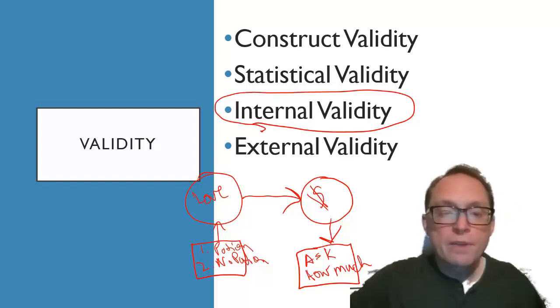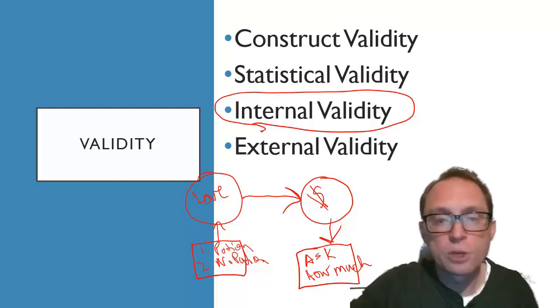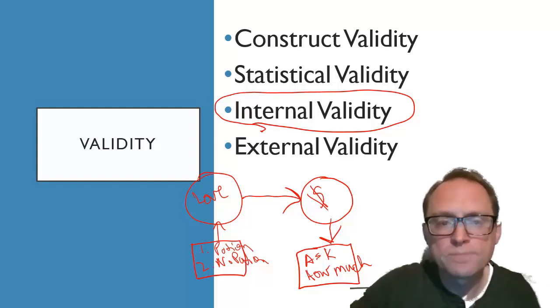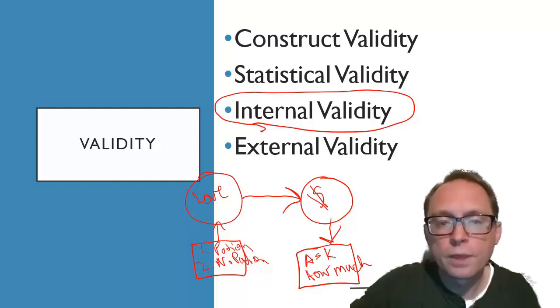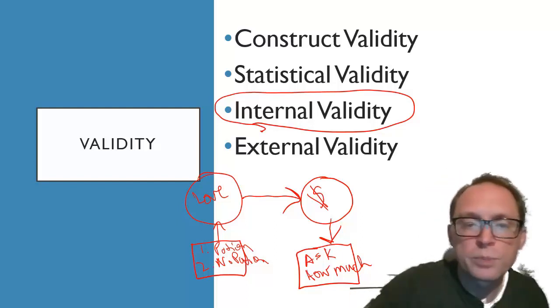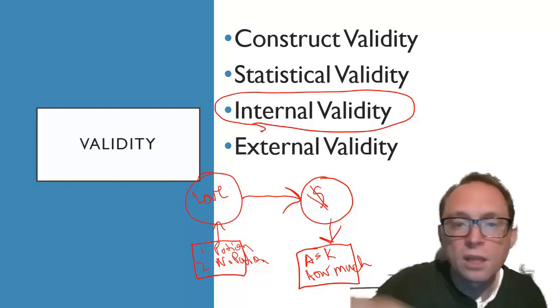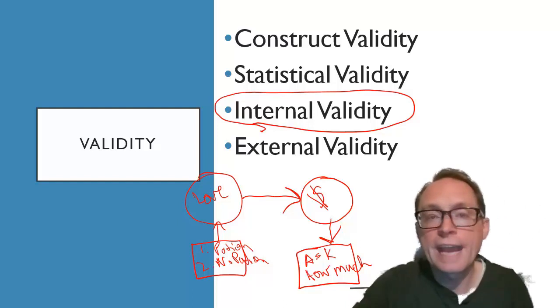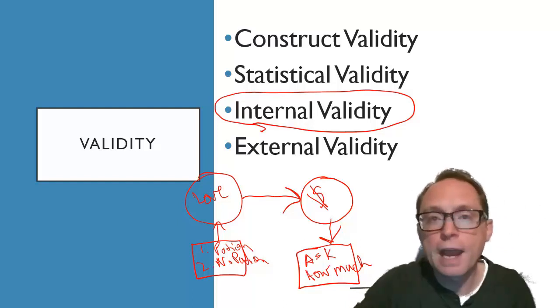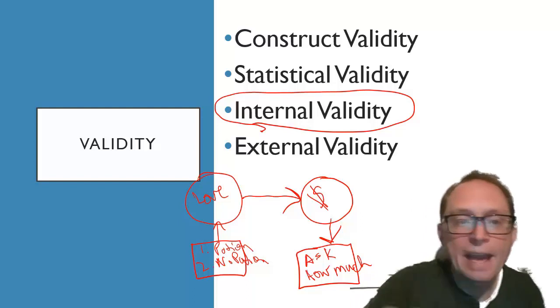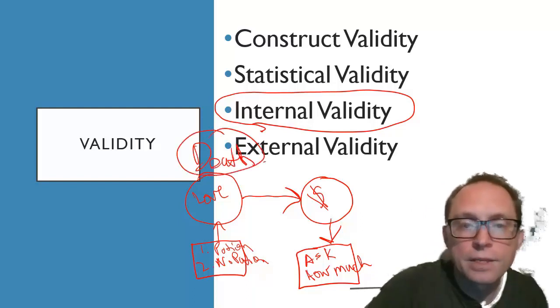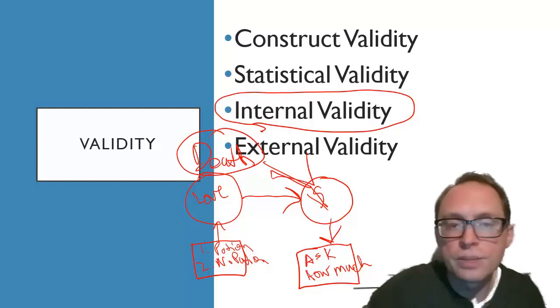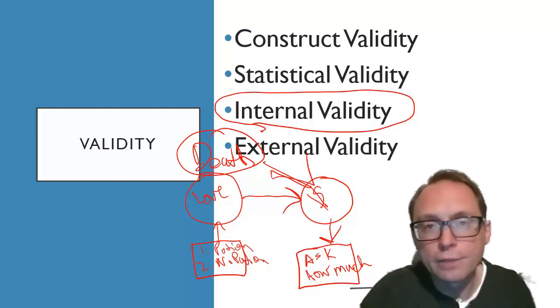So if I have half the people take a love potion and the other people take no love potion, and then I ask how much money they spend on each other, maybe what's going on, it's not love that's actually changing how much money people are spending. But let's say that my love potion is really nasty and makes people think they're going to die, and so it's actually death, the idea of death, that's causing the change in the money behavior, and not the idea of love, right?